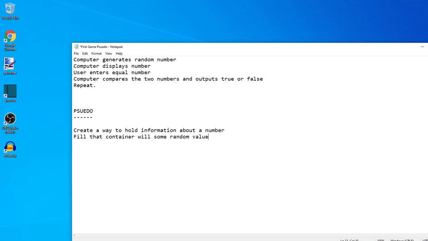Let's call the way we hold the information about a number a container, a number container. Of course, there's more official definitions and terms, but right now we'll just call it a number container. We need to fill it with some random value.